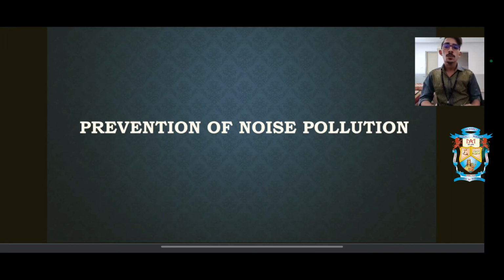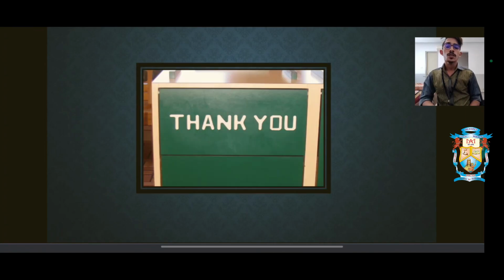Other things are making the rules stricter near no-horn or no-honk areas, and also taking legal action against people who use unwanted horns or honks above the decibel level. All these things have to be taken care of in order to prevent noise pollution. So with this I end the pollution topic. Thank you.